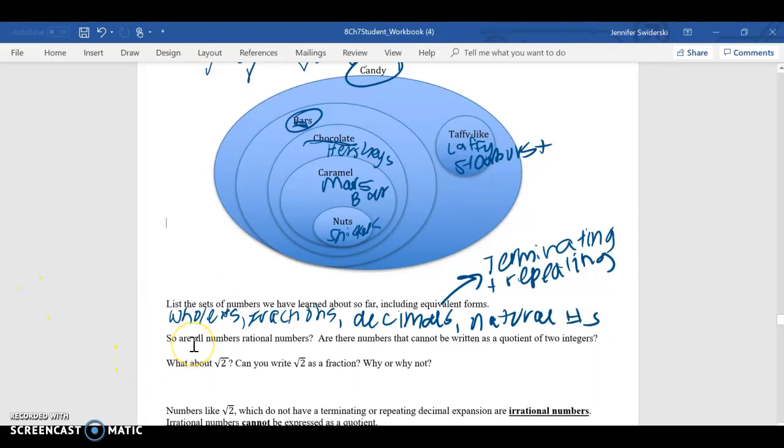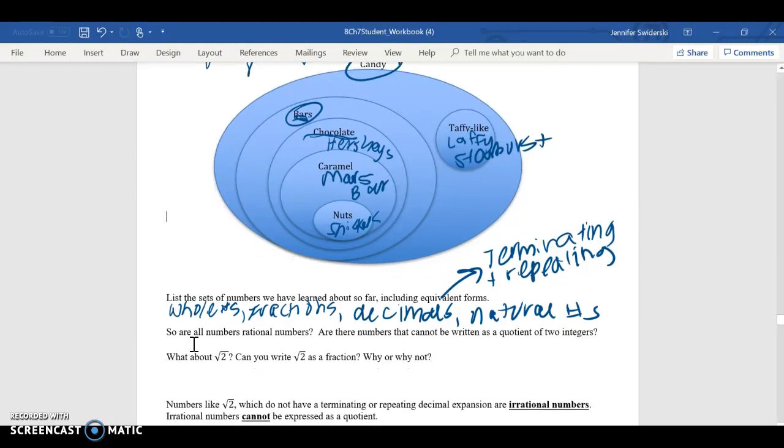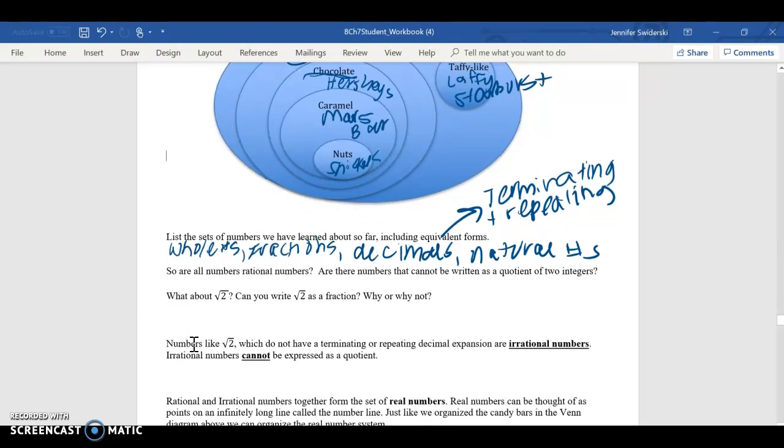So, because of this, are all numbers rational? Are there numbers that cannot be written as a quotient of two integers? Okay. So, what about the square root of 2? Can you write the square root of 2 as a fraction? Why or why not? For this one, the decimal, when you type this in a calculator, is too long. Okay, there's no real pattern to it either.